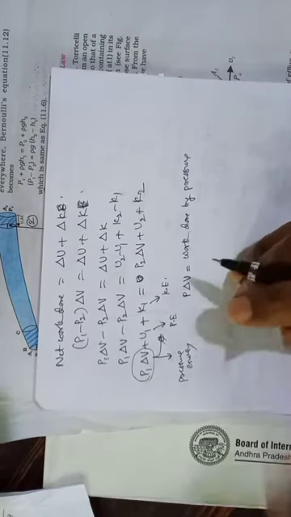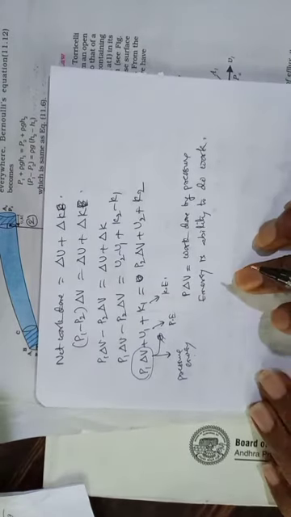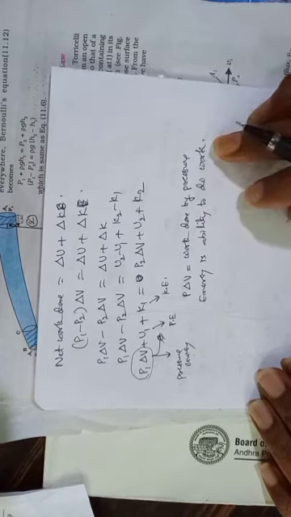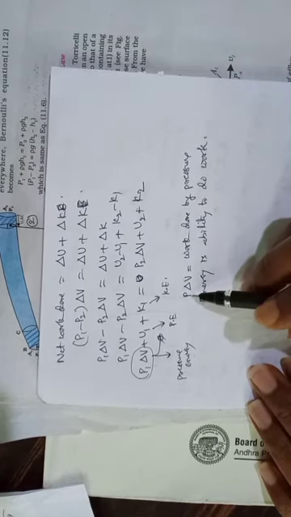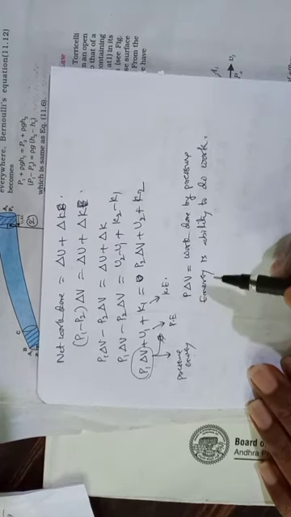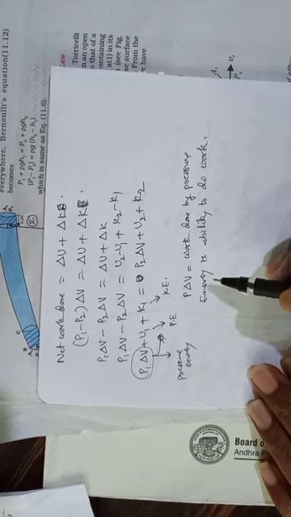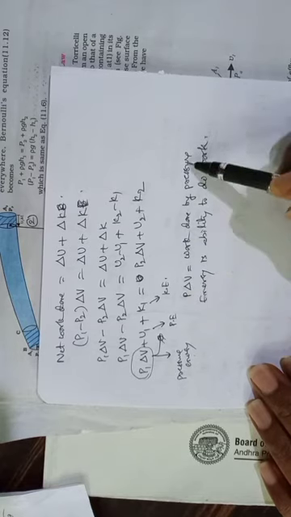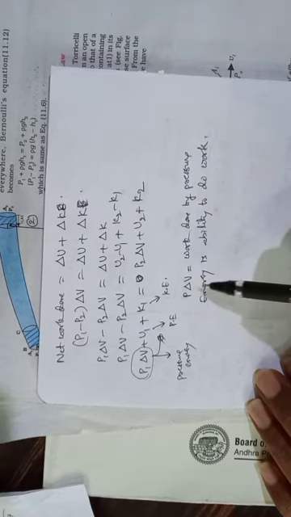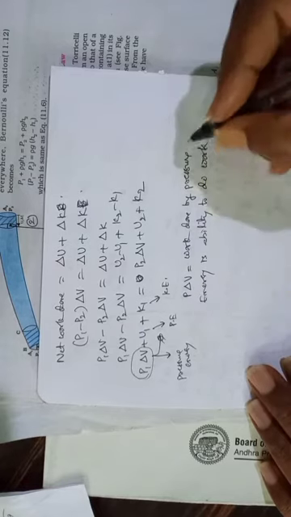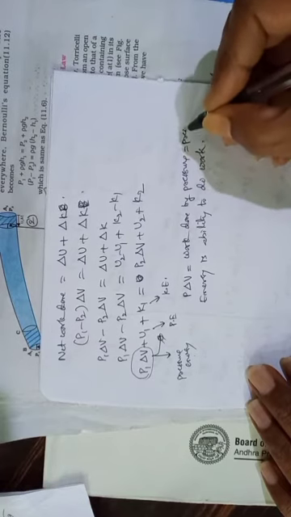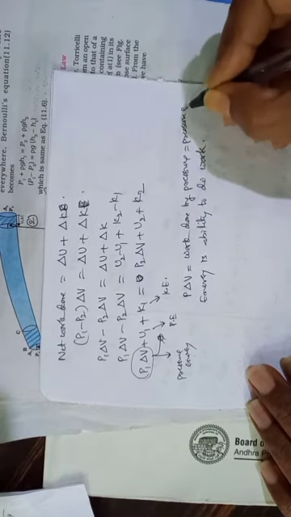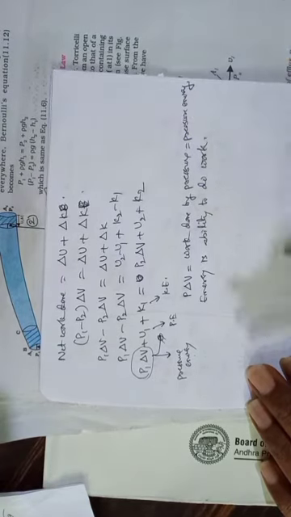Energy is the ability to do work. So here pressure is able to do work. Therefore this represents work done by pressure, which means automatically this becomes pressure energy.